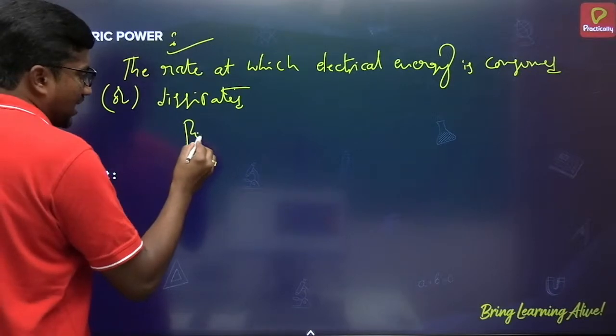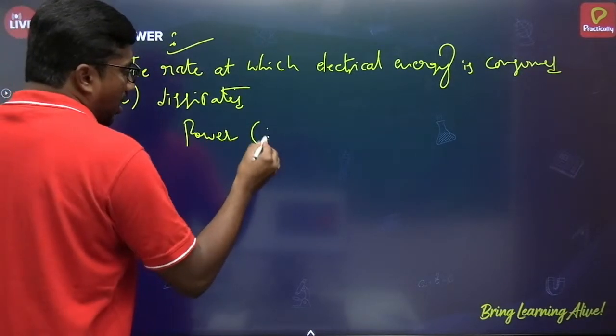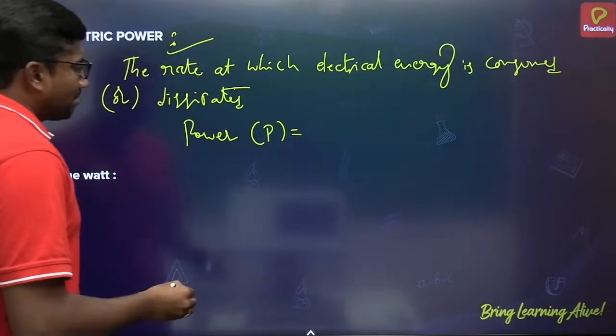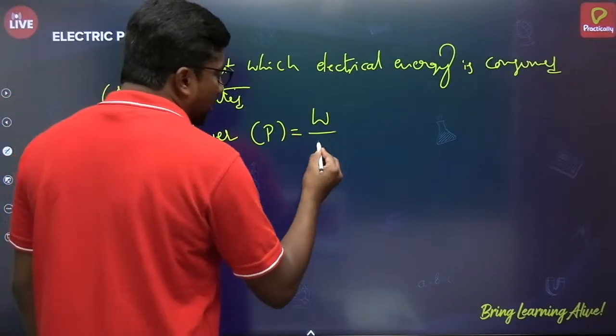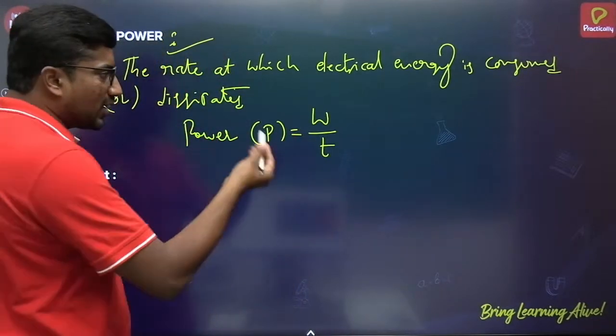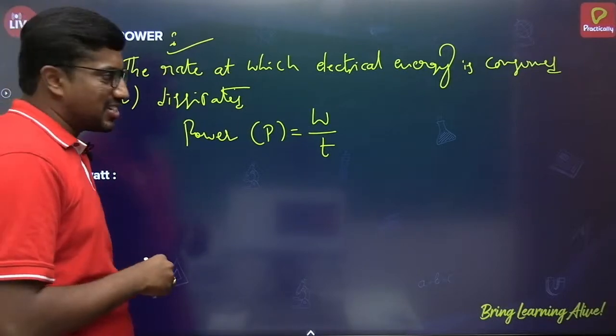So this we will express in terms of power P is equals to, so I am recalling the same work done by time formula. Work is nothing but here electrical energy that is dissipated out.